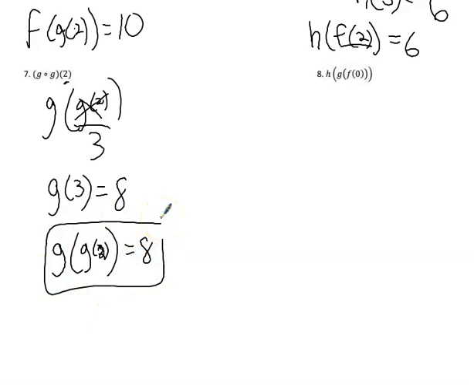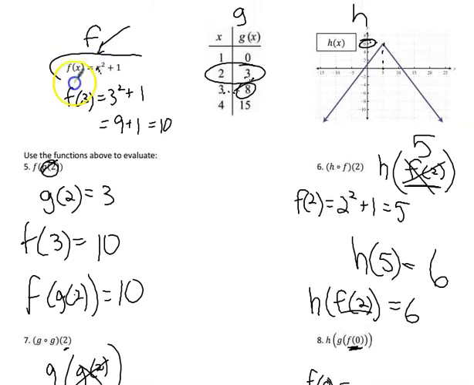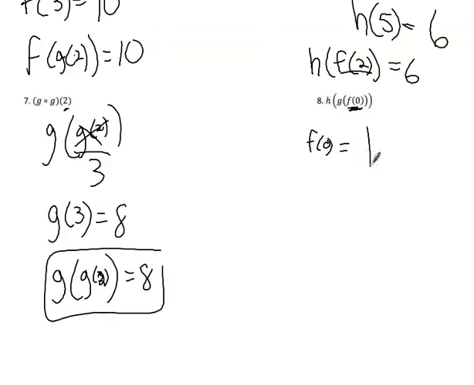And the last one is a triple one. Well, we start with the innermost part. I need to find out what f of 0 is. F of 0 means we go to the f problem, which was this one over here, and plug in 0. 0 squared plus 1 is 0 plus 1, which is 1.